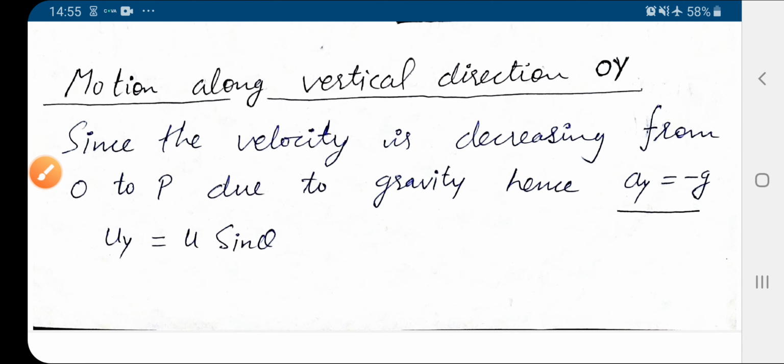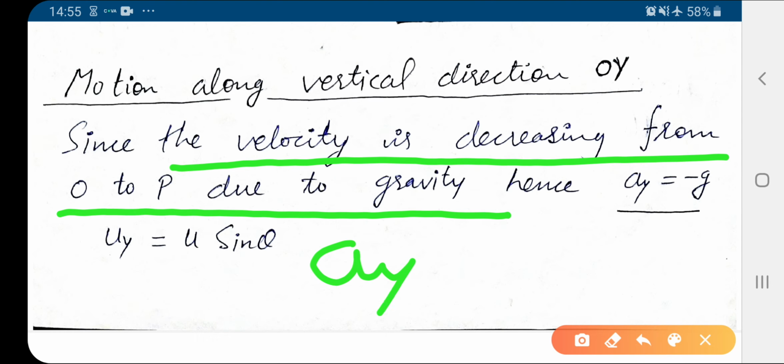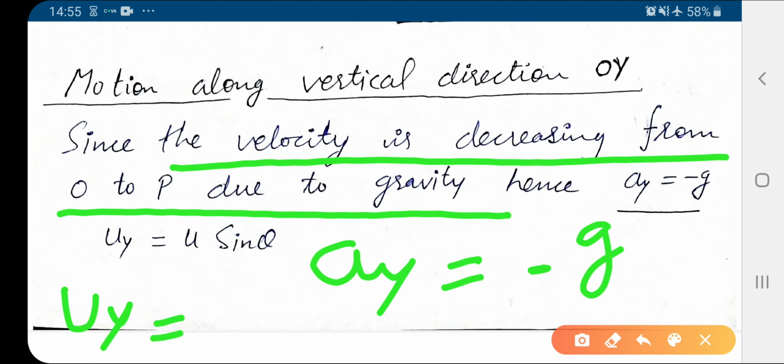See here, since the velocity is decreasing from O to P due to gravity, there is acceleration, which means a change in velocity, decrease or increase, due to gravity. So acceleration along the y axis is equal to g, and since it is decreasing, here it is minus. The velocity along the y axis is uy, which is equal to u sin theta.